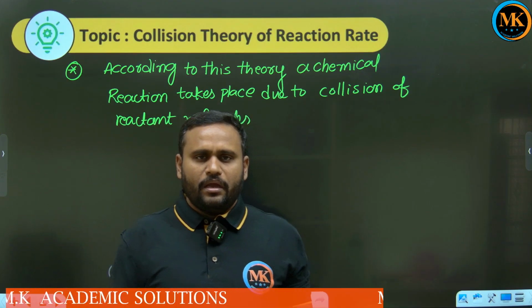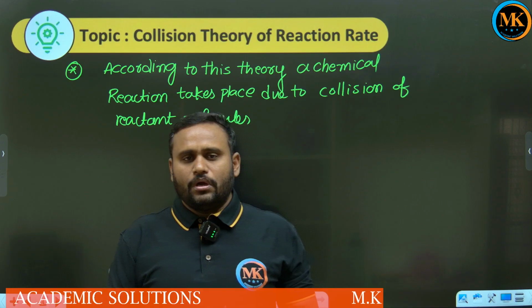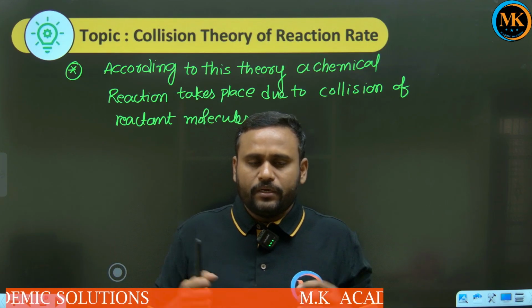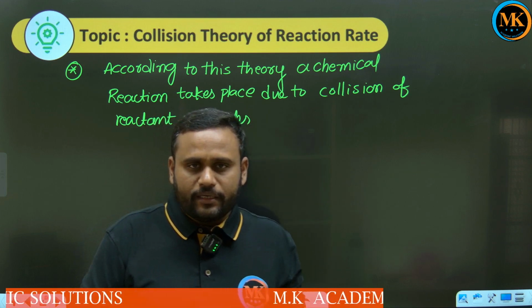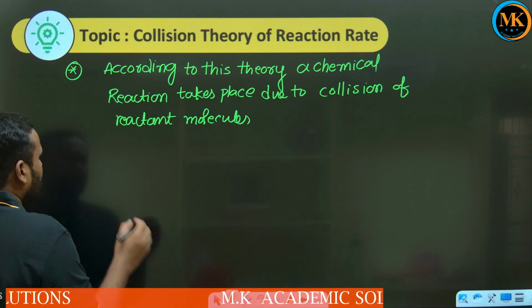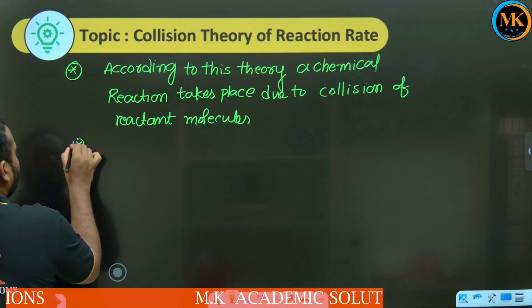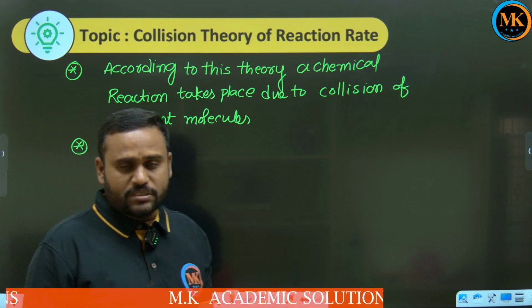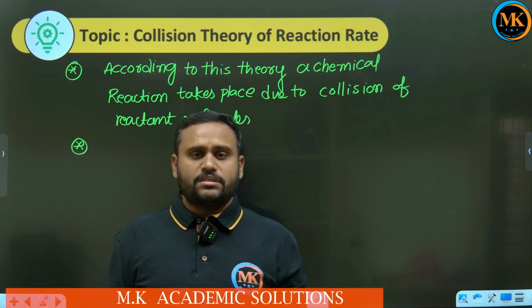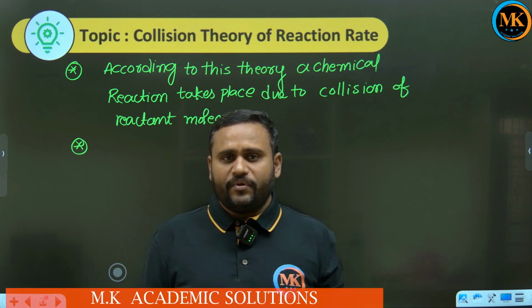What is the meaning of collision? Collision means hitting together. Two reactant particles hit together, and when they hit together only, the reactant is converted into product. But each and every collision will not give us product. Only a few collisions will give us product. They are called effective collisions.